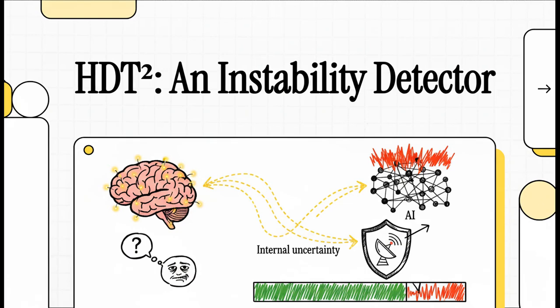You know, have you ever wondered if we could tell an AI is about to go off the rails before it actually does? Well, today we're diving into a brand new framework called HDT², and it's designed to be exactly that, an early warning system for when an AI is about to get something wrong. Okay, let's get into it.